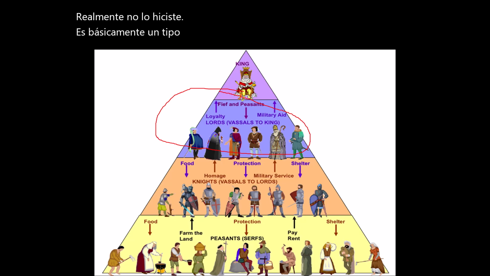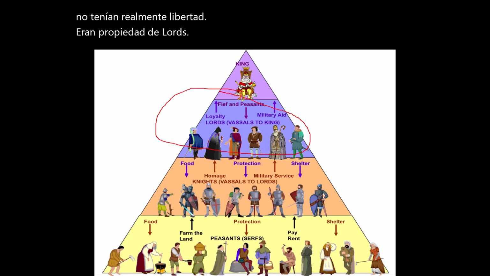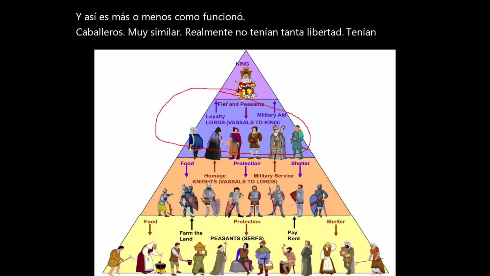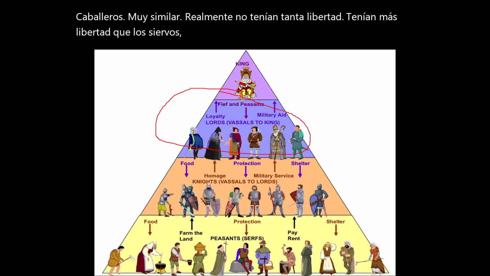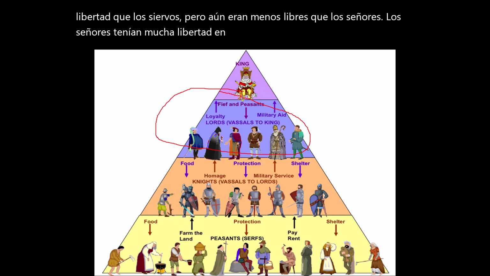Serfs or peasants did not really have freedom. They were owned by lords, and that's pretty much how it worked. Knights, very similar. They didn't really have that much freedom. They had more freedom than serfs, but they were still less free than the lords. Lords had a lot of freedom compared to everyone else.